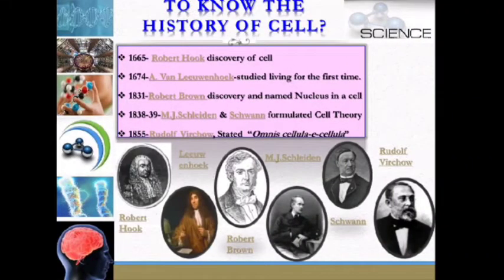To know about the history of the cell: in the year 1665, Robert Hooke discovered the cell. In 1674, Antony van Leeuwenhoek studied living cells for the first time. In 1831, Robert Brown discovered and named the nucleus of a cell. In 1838-39, M.J. Schleiden and Schwann formulated the cell theory. In 1855, Rudolf Virchow stated, omnis cellula e cellula.